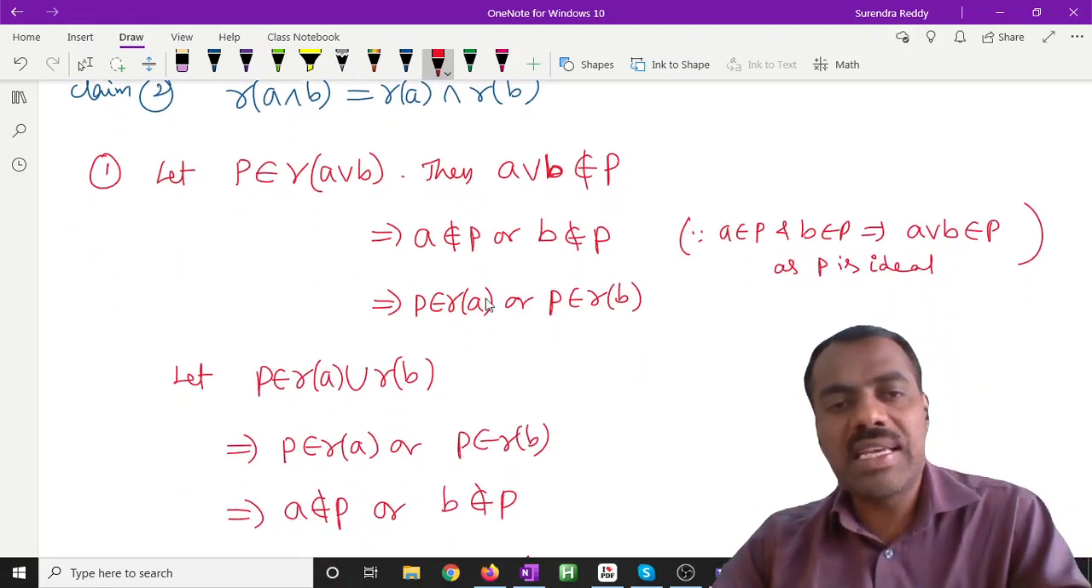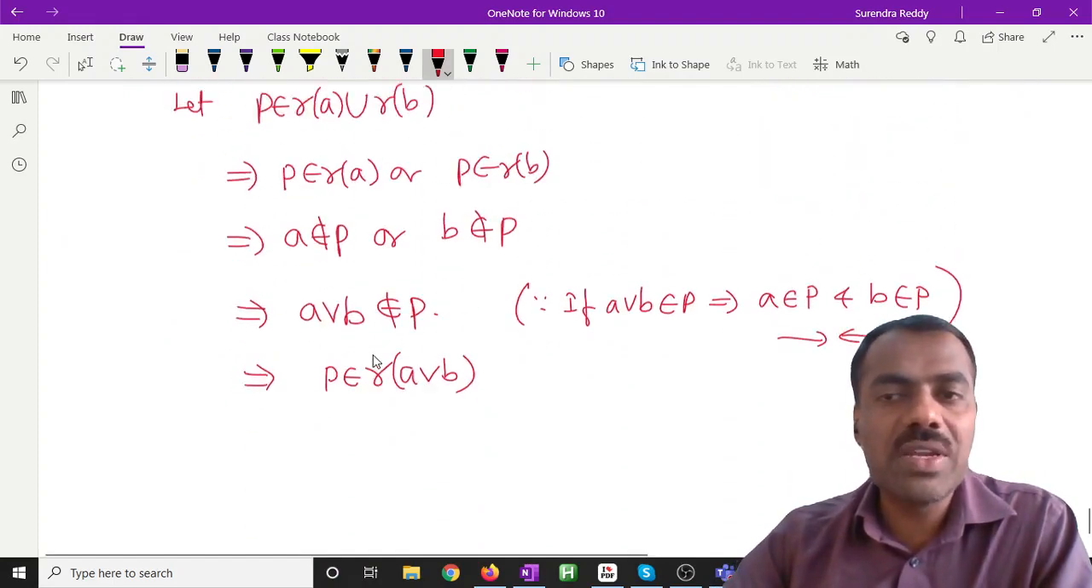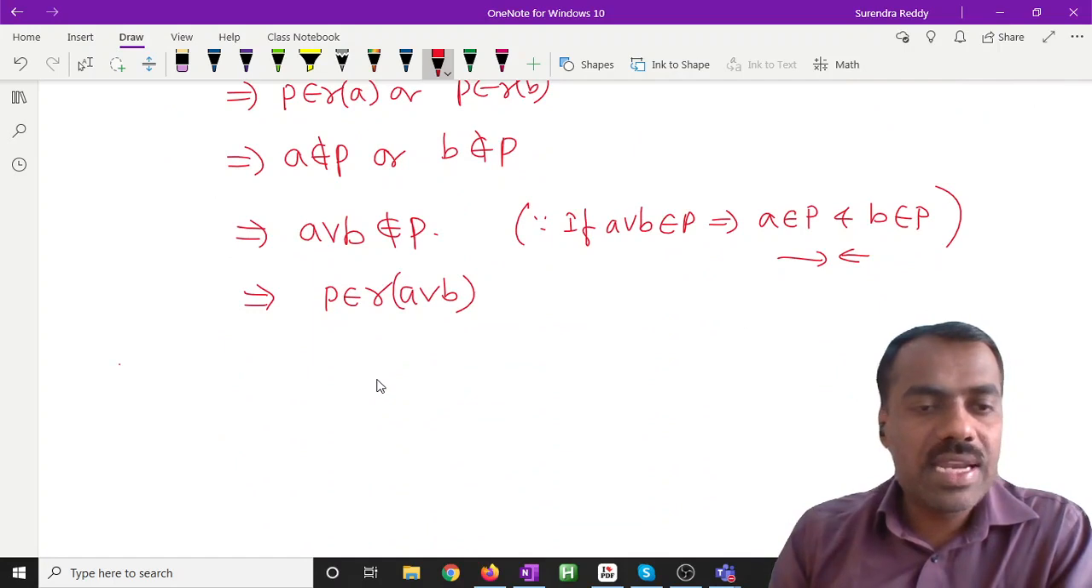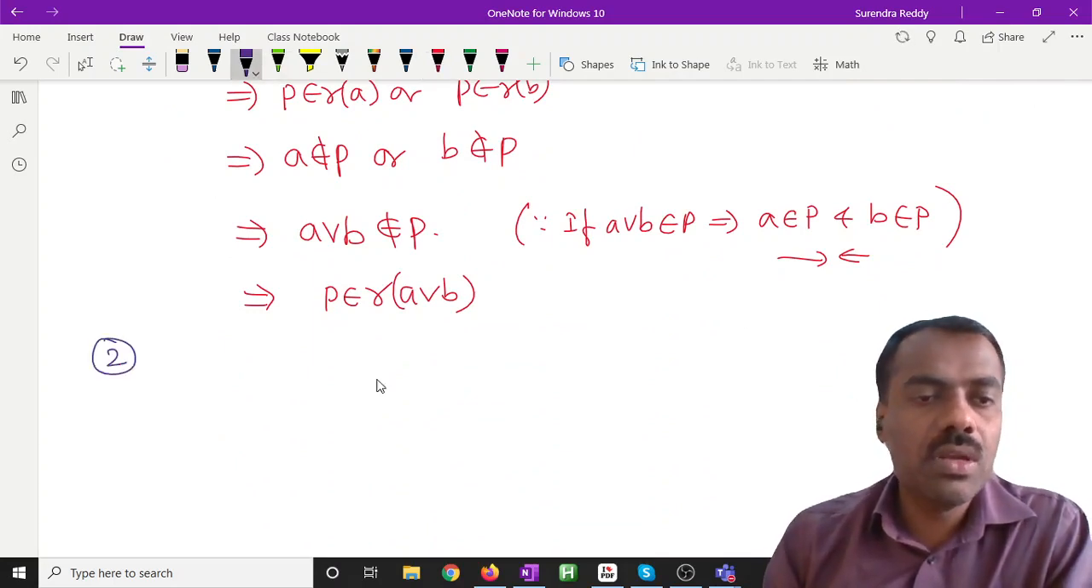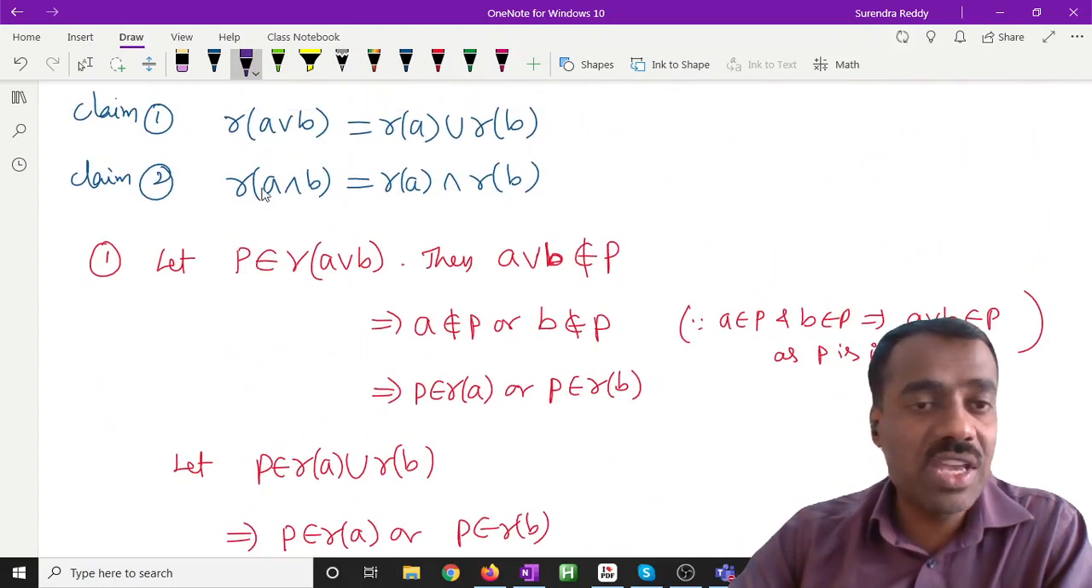In both cases, in proving the first one, we have not actually used a prime ideal. We have used only ideal, which is sufficient. Then let's prove the second claim. What is our second claim? That R of A meet B is equal to R of A intersection R of B.